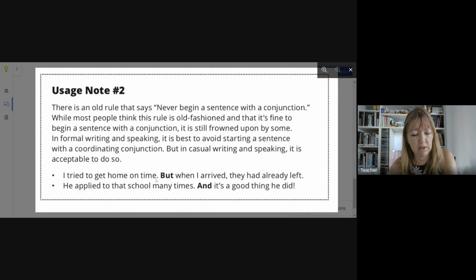I try to get home on time. When I arrive, you should put a comma here or a semicolon. But when I arrived, they had already left. Avoid doing that, right? But when we are speaking, or in casual writing, it is acceptable but not recommended. If you write a composition, a formal composition, don't do this. It's incorrect.